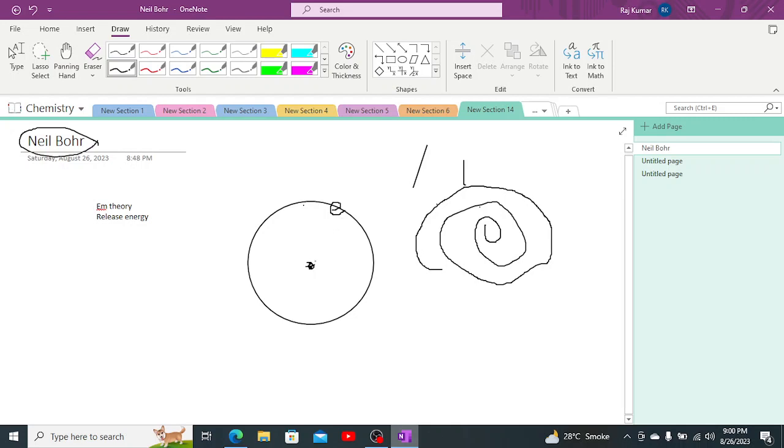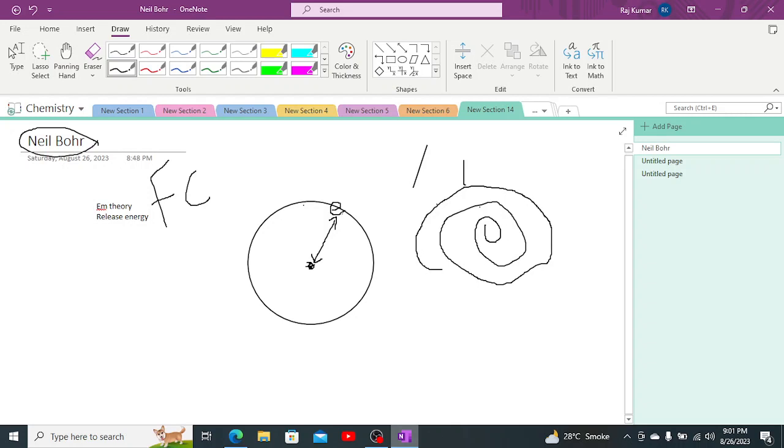The nucleus is positively charged and the electron is negatively charged, and both attract each other due to opposite charges. This produces a force between electron and proton known as the electrostatic force of attraction, or the centripetal force, which causes the object to come toward the center of the circle.